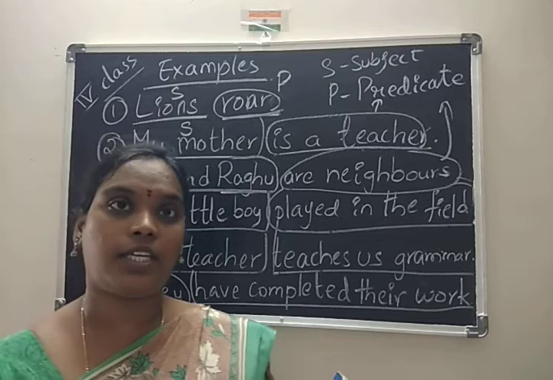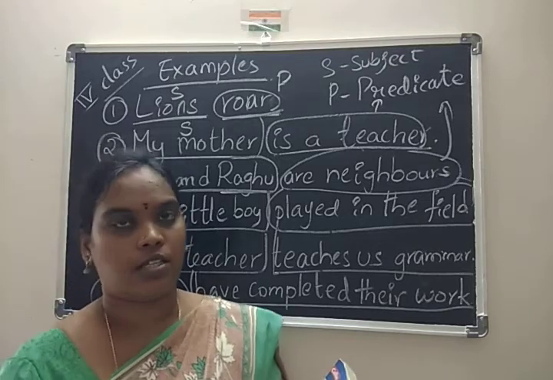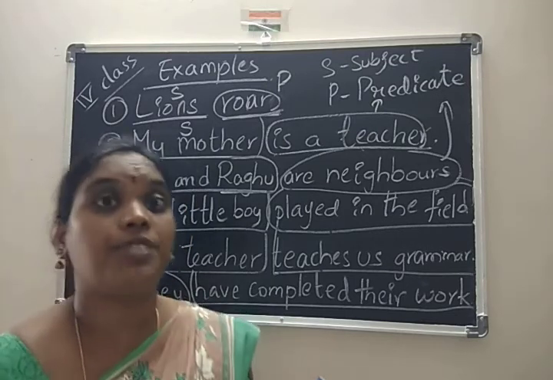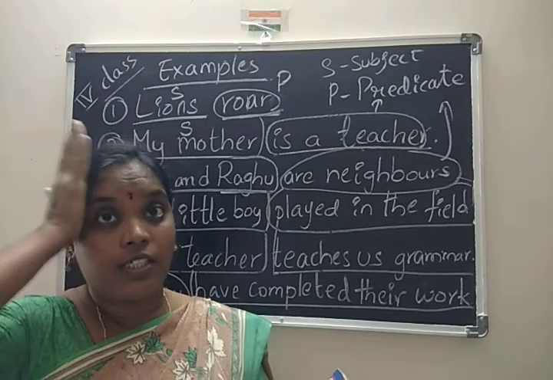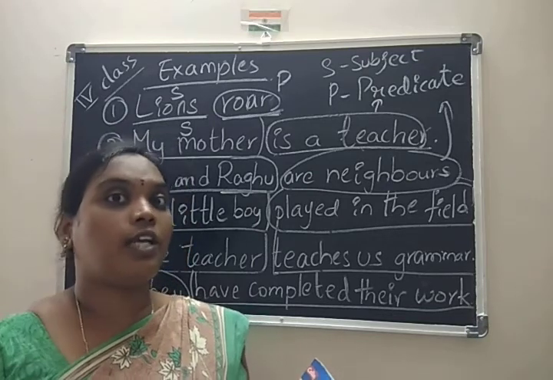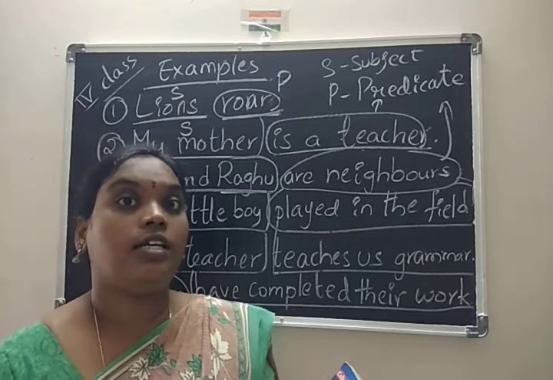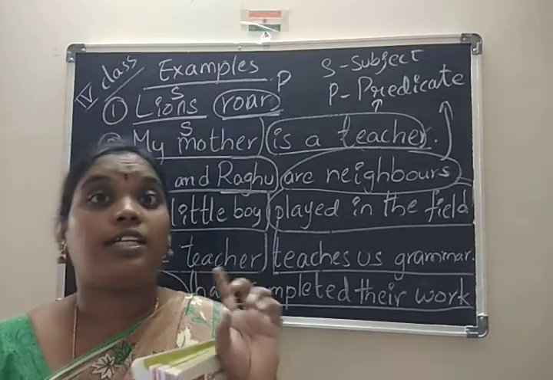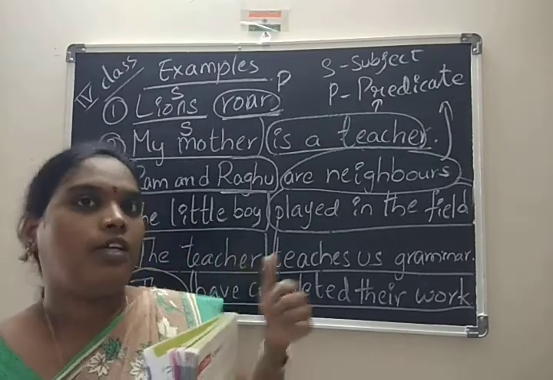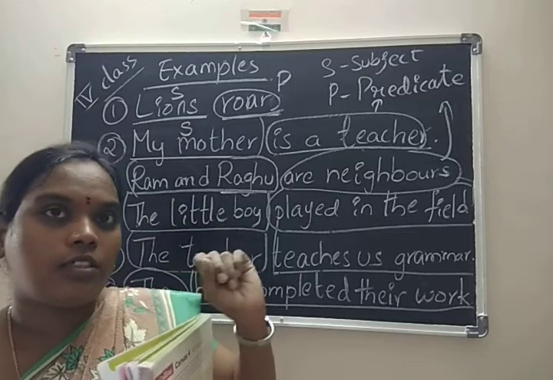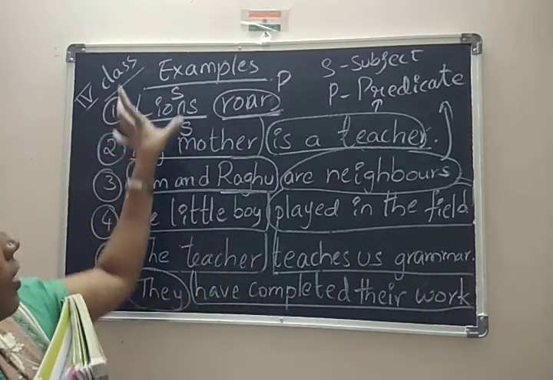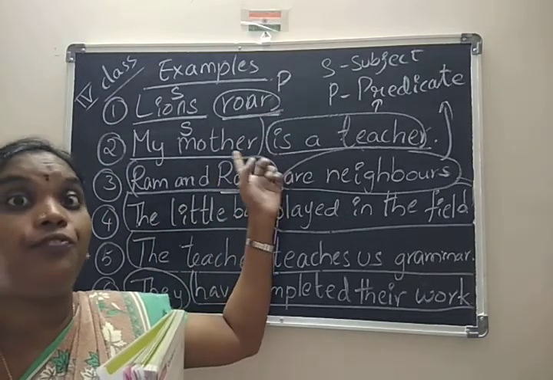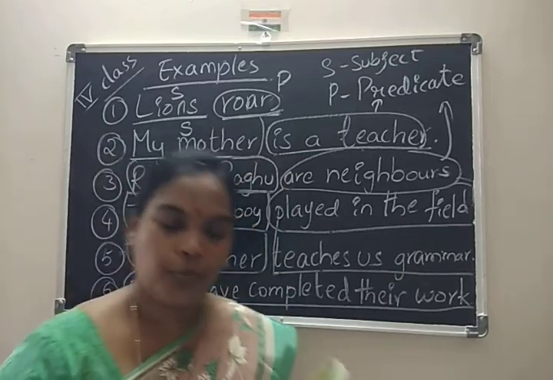What is our vocabulary? Action words, those are verbs. And what is our grammatical aspect? Sentence structure, subject and predicate. What is meant by subject? You can compare it with our body. Head is the subject and body is the predicate. Head is first, like the subject always starts first in that particular sentence. This is also a small note for us: the subject always starts in the first place in a sentence. The predicate follows, along with the verb. Hope you understand.